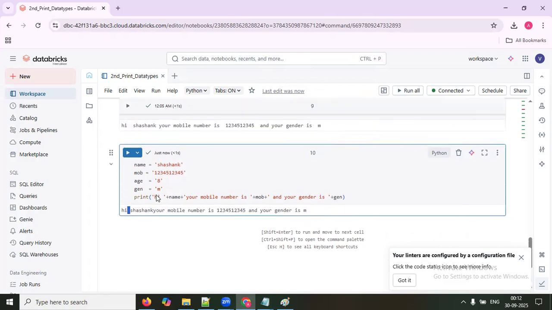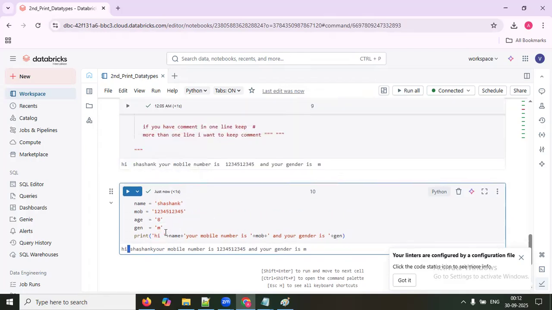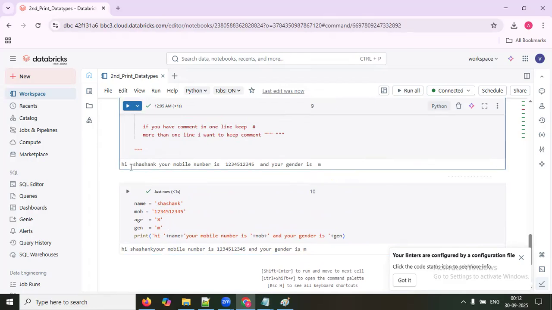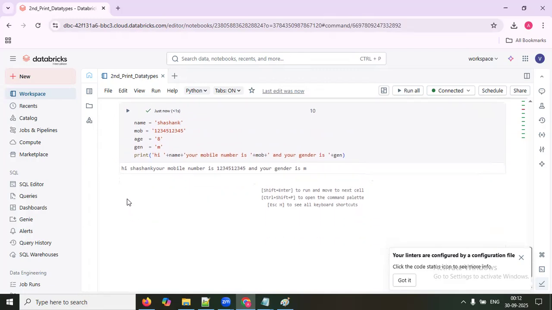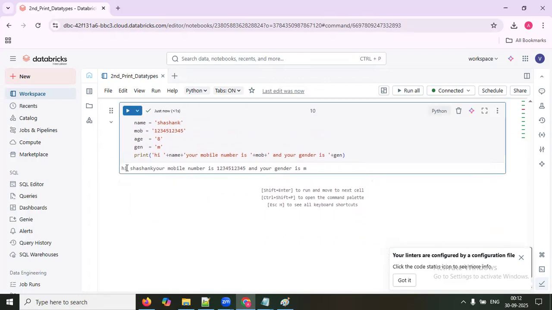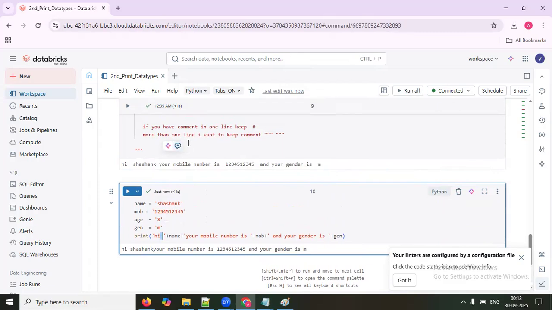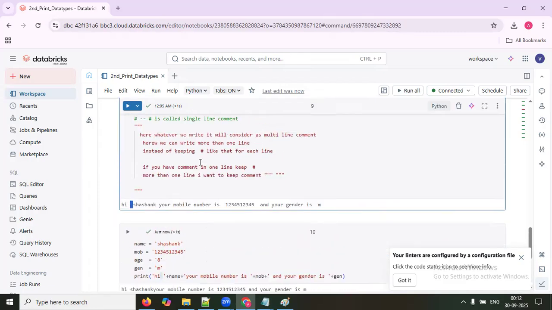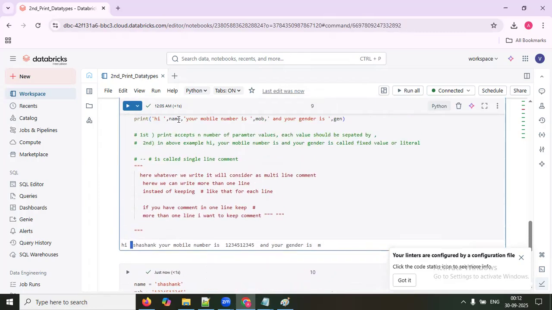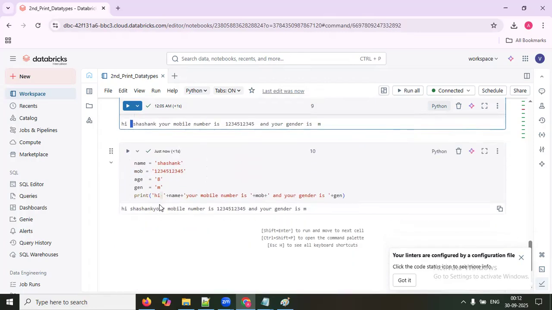What is the proof? Here, if you notice between Hi and Shashank, how many spaces are we having? Two. But here you're getting only one. This one is coming because, if you keep it as a separate parameter, one space is added by the print statement. But if you are doing concatenation, it is not adding any spaces.